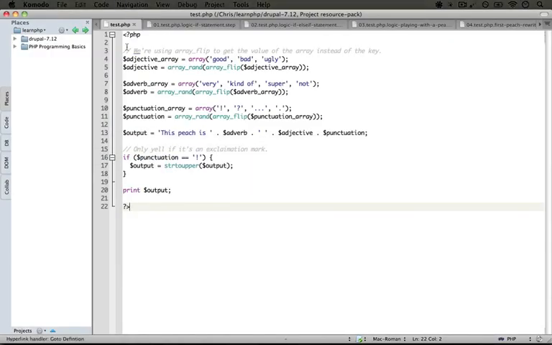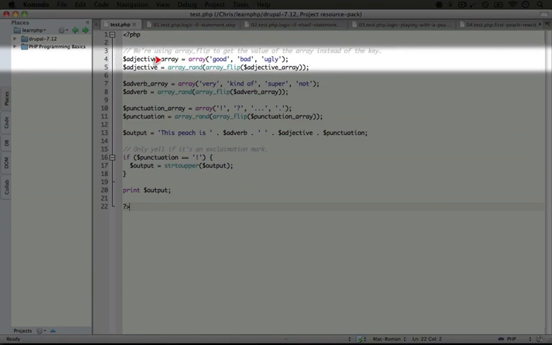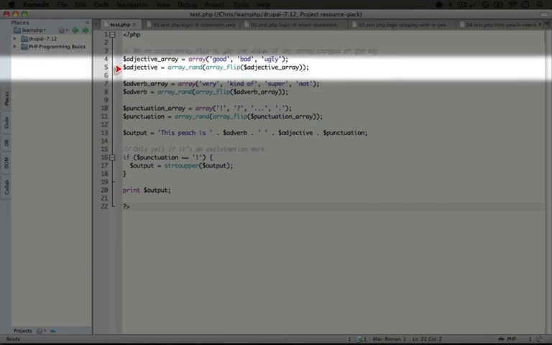So I'm going to jump back to the editor here, and let's start at the top, just like PHP would. So this first line looks pretty familiar. What we're doing is creating an array of adjectives, and we're passing it good, bad, or ugly as potential adjectives. But then what we're doing is selecting an adjective by using nested functions here. So when you start to see this, where there's a function being used on a function, it can get a little confusing, especially if there's several of them. Once you get to 5 or 6 functions nested inside of other functions, it gets a little hard to read.